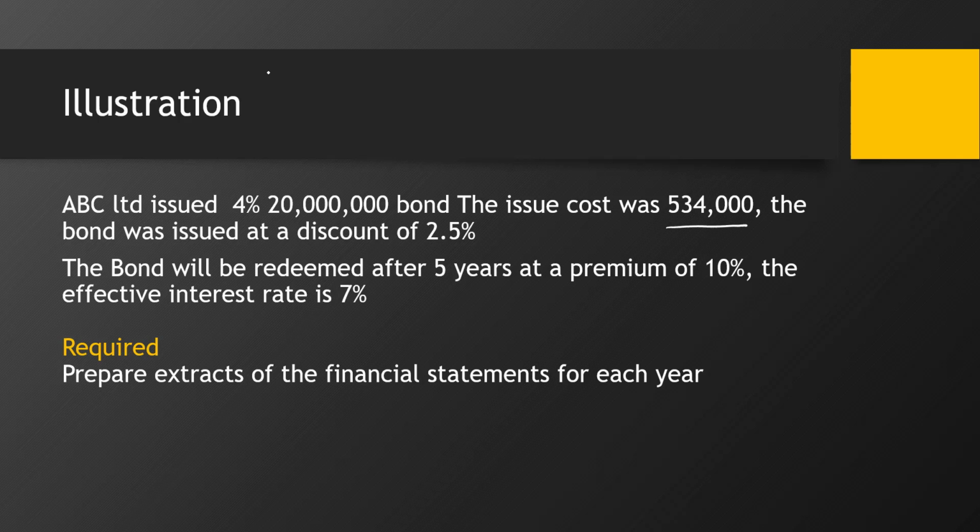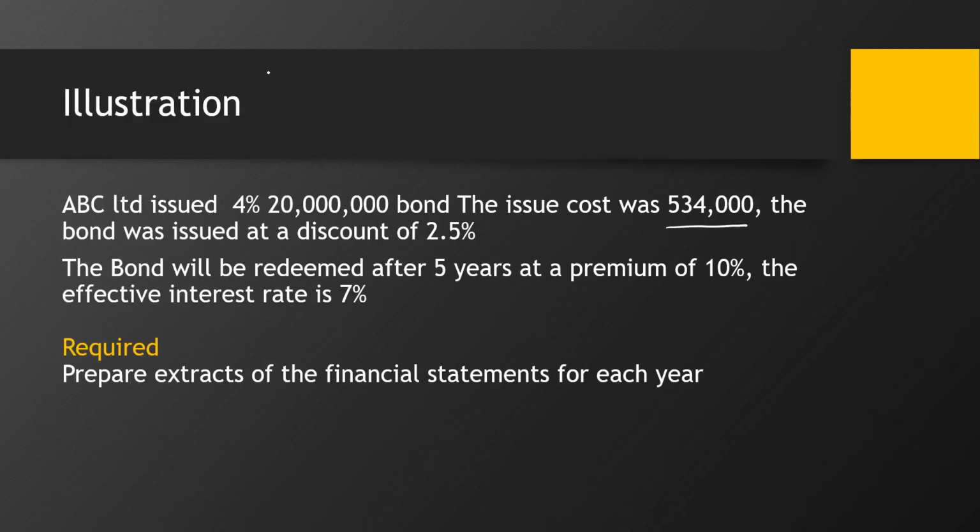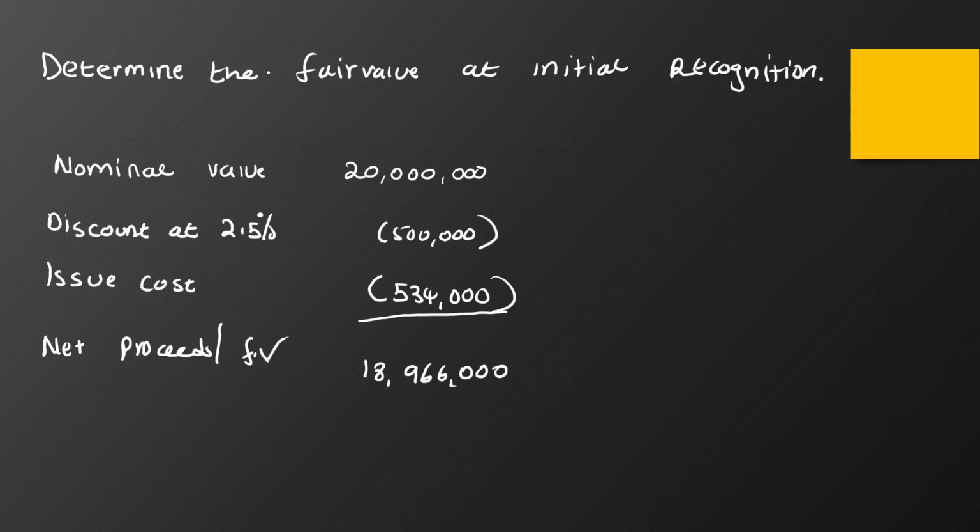So this is a financial liability and not a financial asset. That is why we measure it at amortized cost, and we prepare an amortization schedule.